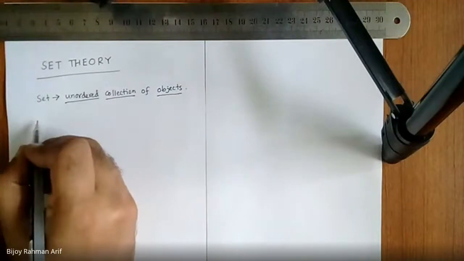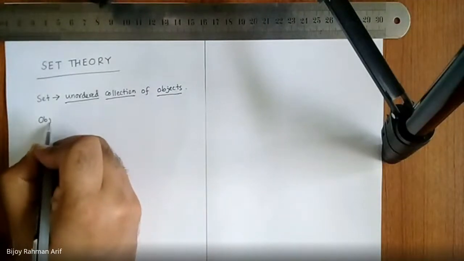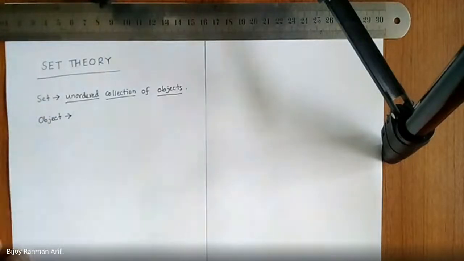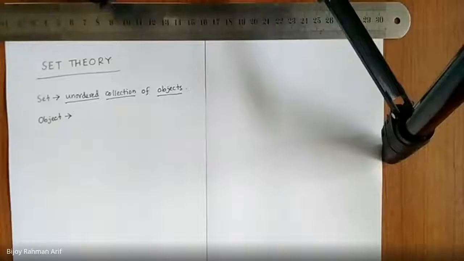Now tell me, what is an object? Do you have any idea? Anything that is tangible, and also intangible things like numbers, elements.